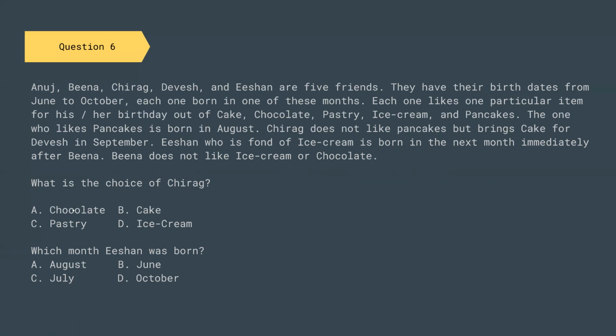So there are 5 months, five friends, and five items. You have to say which person is born on which month and what that particular person likes out of these five items. Before we start, let us first make a table.